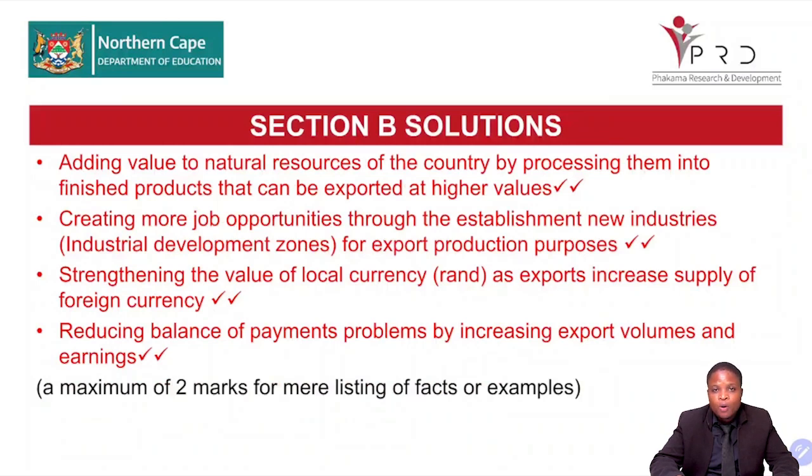So when we export, it means that exports will increase more than imports. Then that will correct the BOP problems. If we are having a deficit, then that can be sorted by export, as we are exporting more and then we are getting income from that export. Any other relevant answer will be marked. If you are only listing, you'll be given 2 maximum marks for mere listing or just giving examples.